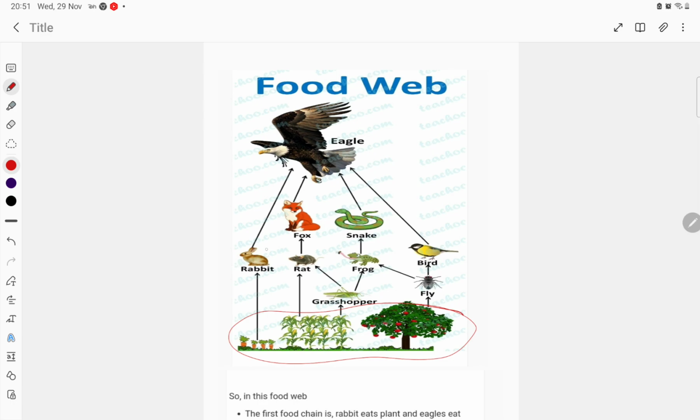Trees. Trees are eaten by the rabbit, then rat. Rat also eats the grasshopper, and grasshopper is eaten by the frog also. Flies take the nectar, and then the fly is eaten by the frog also. So here you can see the interconnection, many food chains are getting interconnected, and then this is the second level, and finally eagle is eating everything.